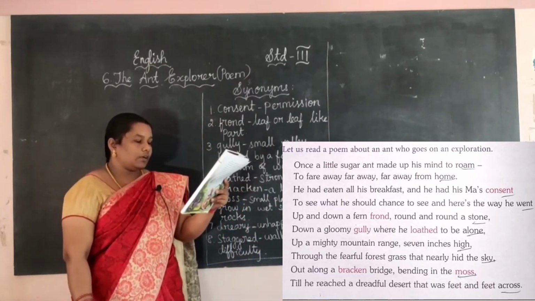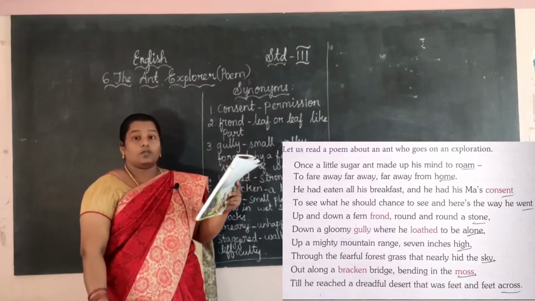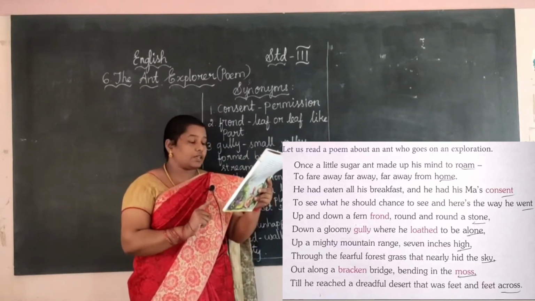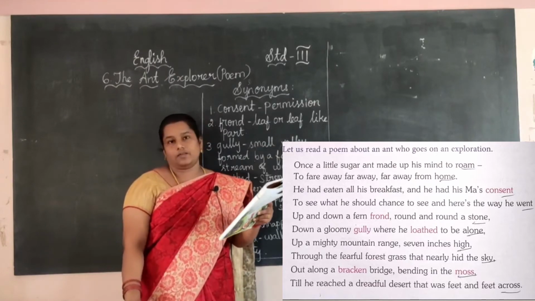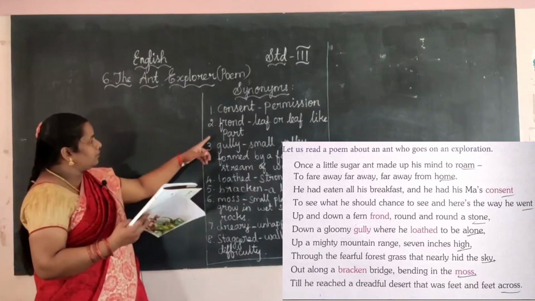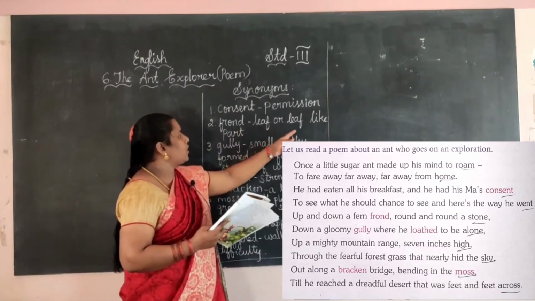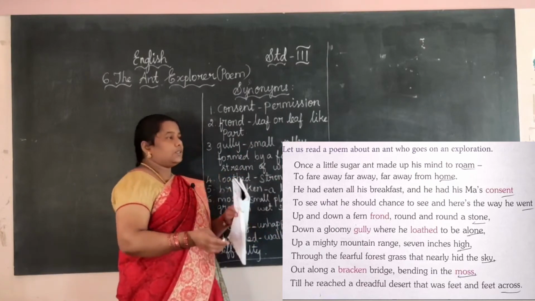Up and down a fern frond, round and round a stone. First place. What is the first place he is going? Up and down a fern frond. Frond means leaf or leaf-like part. Leaf or leaf-like part. Which means, see here, it is the leaf, right?